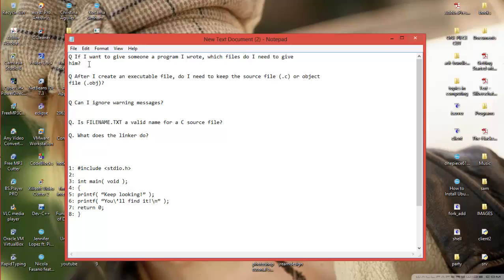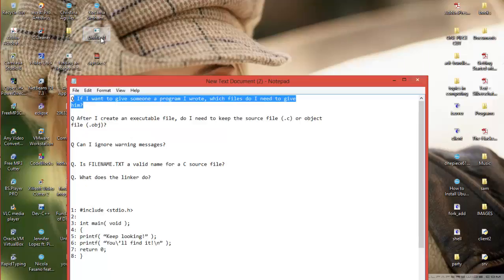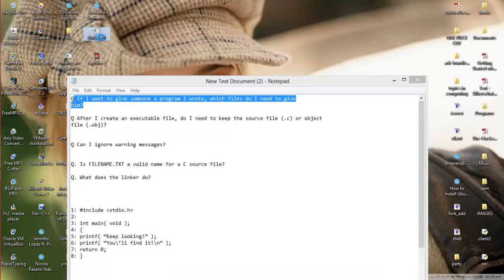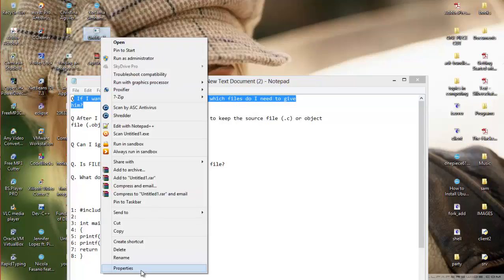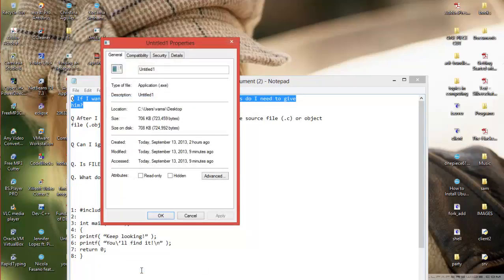It means when you code you write what is called a source code and you will give it a .cpp extension when you are saving it. So that's called the source code, and the executable code will look like this. It's a .exe file. If you go to the properties, it will show .exe, application, and this is the name untitled1.